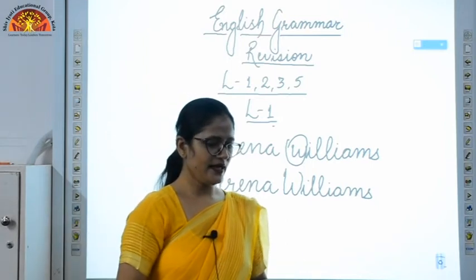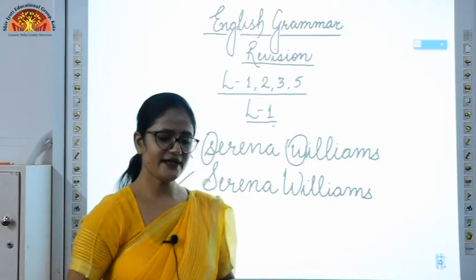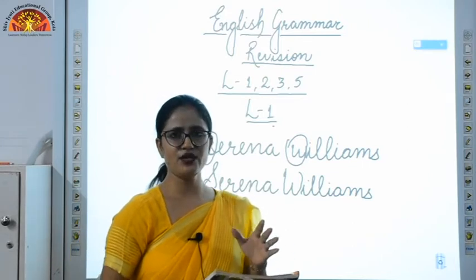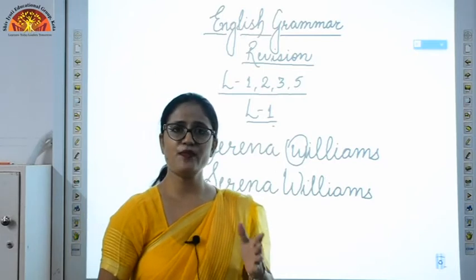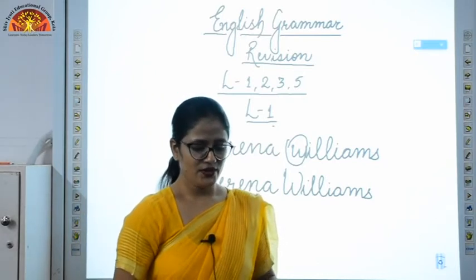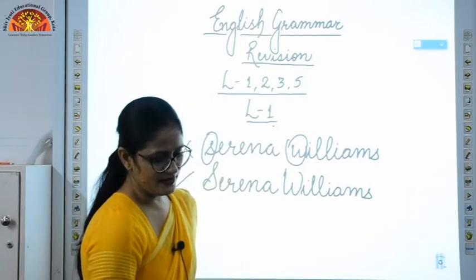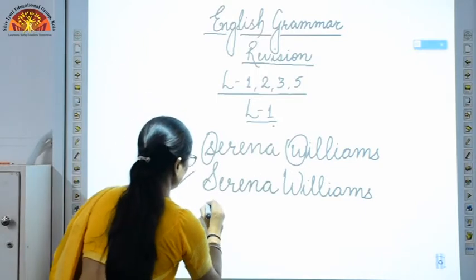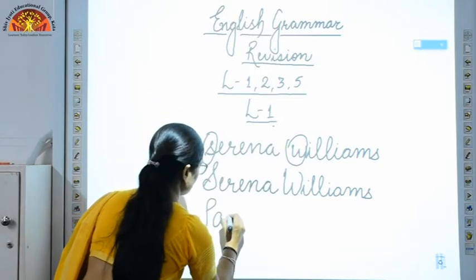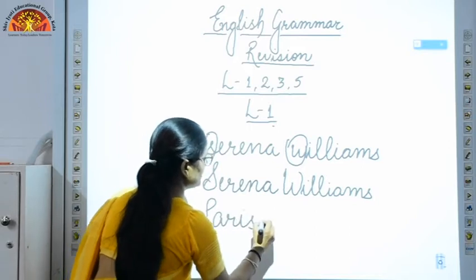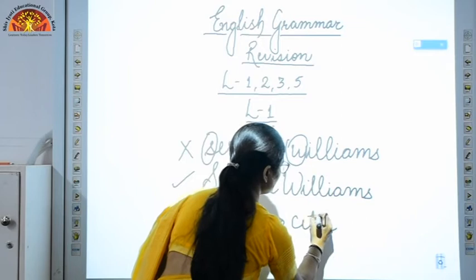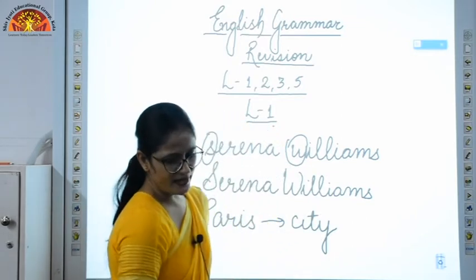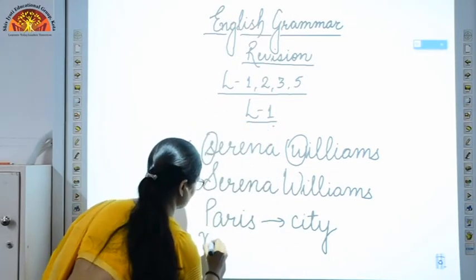Okay, now let's see exercise E. In exercise E, you just have to match the proper noun with its common noun. You can see in the example it is written Paris. Suppose the name of a place is Paris. What is Paris? Paris is the name of a city. So we have matched it with name of a city. Okay, Mickey Mouse.